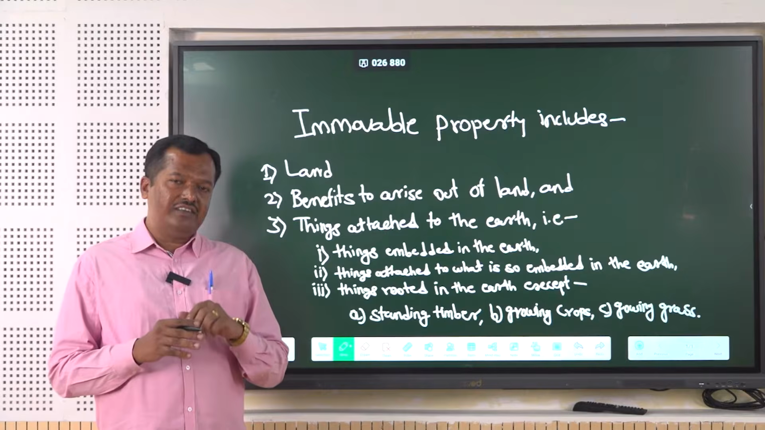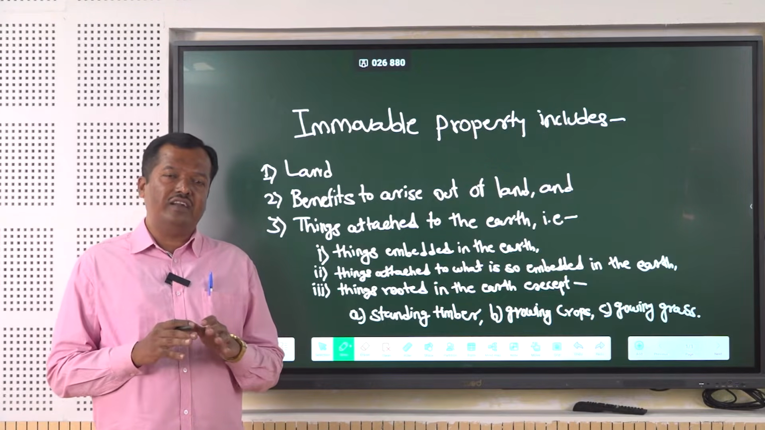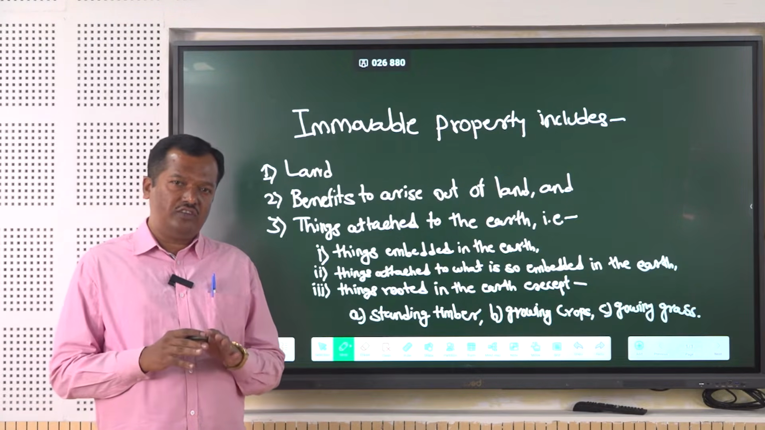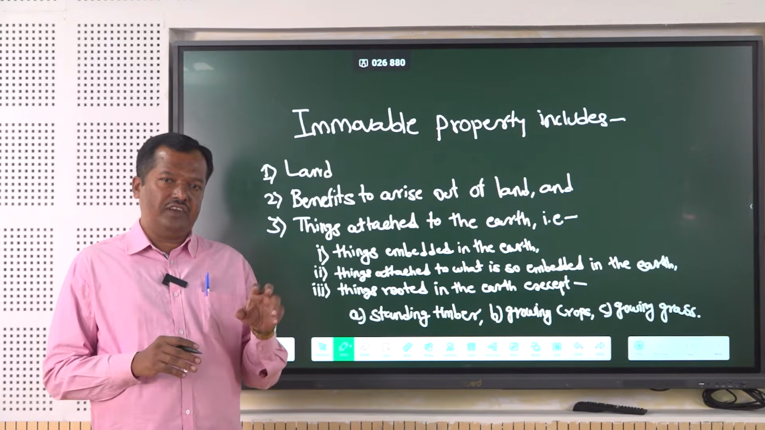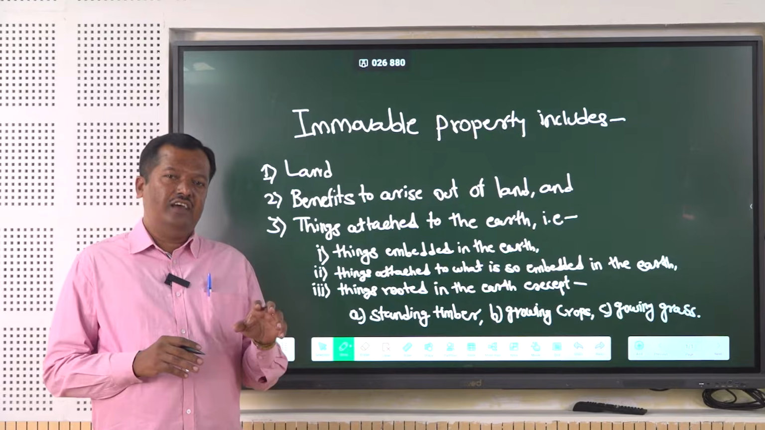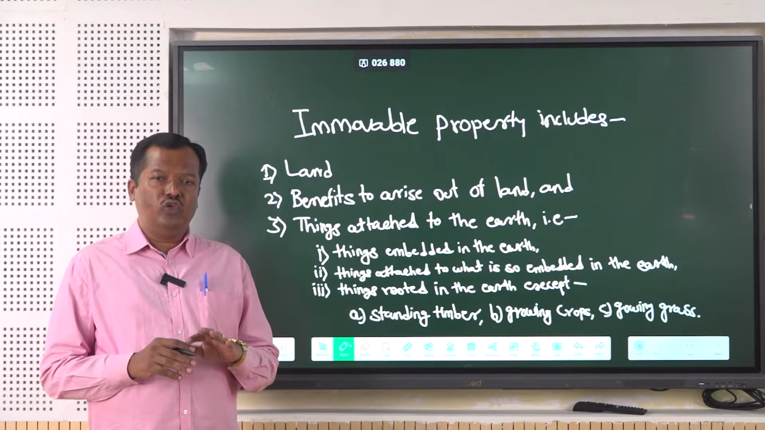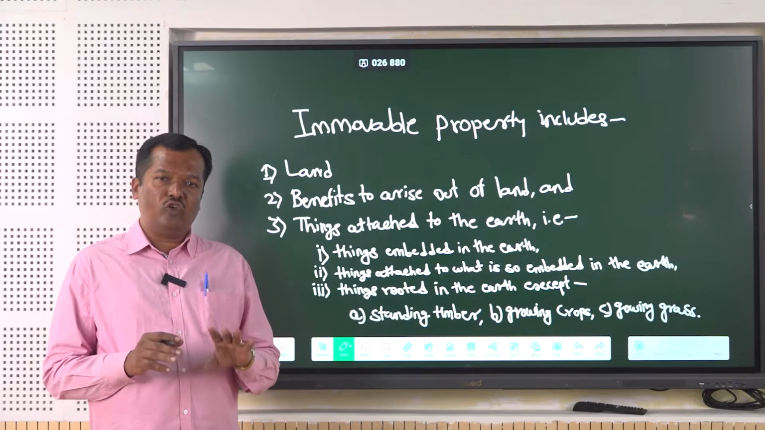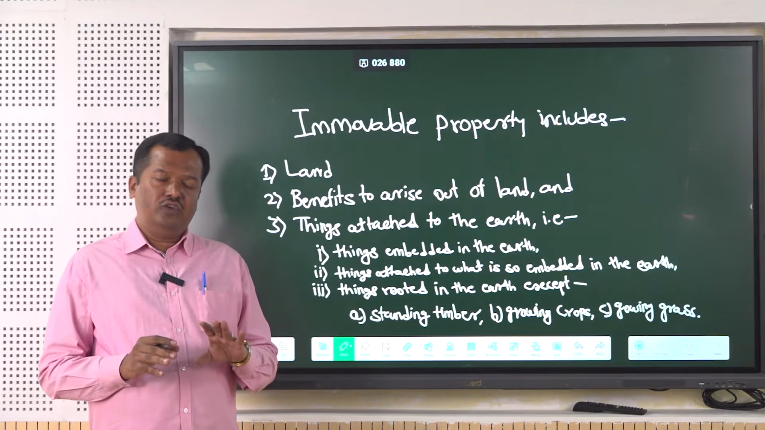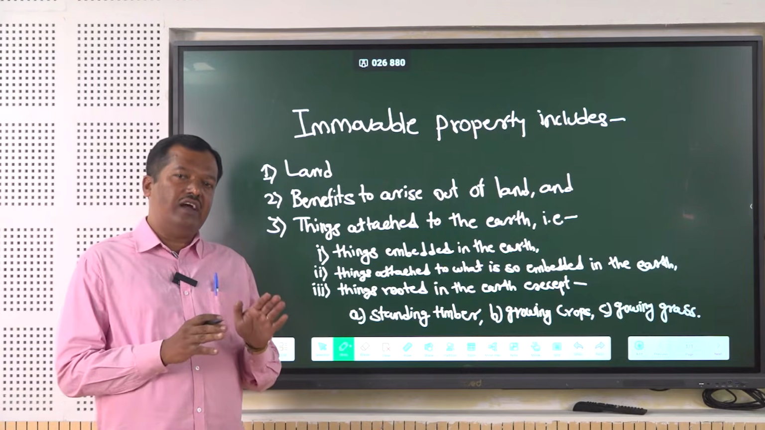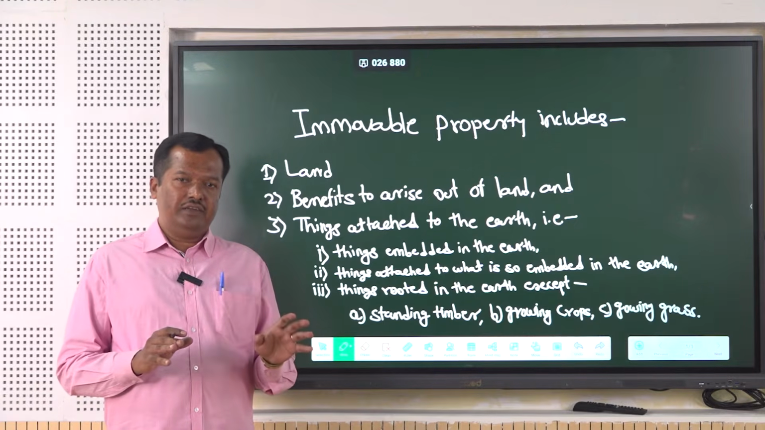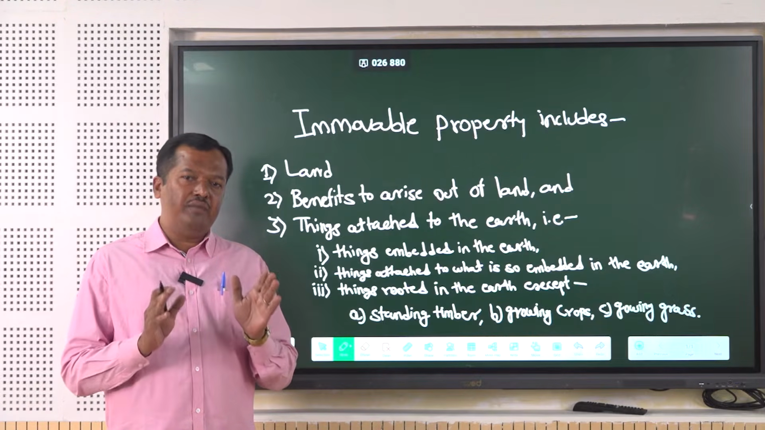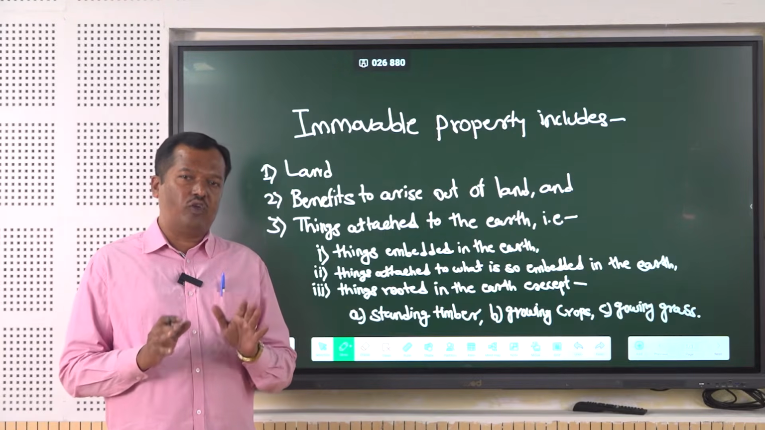But when we take into consideration the definition provided under section 3, the interpretation clause of the Transfer of Property Act, it provides a negative definition, and it says that immovable property does not include standing timber, growing crops and grass. So the definition provided under the Transfer of Property Act is negative and incomplete. It does not provide a clear meaning of what exactly is meant by immovable property.